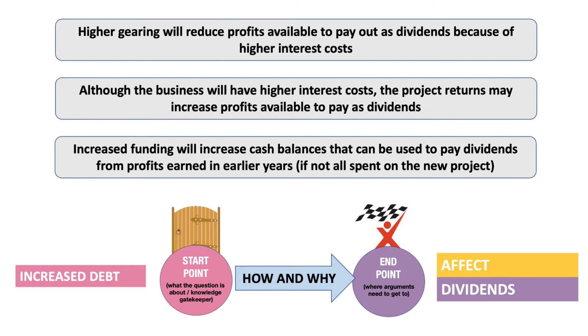That will affect dividends. The second argument, a bit of a counter argument. Although the business will have higher interest costs, the project returns may actually increase profits available to pay as dividends once the project starts to earn its return. And a third, perhaps more subtle point, is that the increased funding that comes into the business from the loans, the bank loan comes into the bank account, could actually be used to pay dividends from profits earned in earlier years, so-called retained profits. So if you don't spend all the cash straight away on the project, you might actually be able to increase the amount of dividends because you've got more cash to spend.